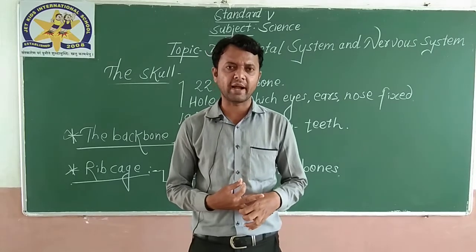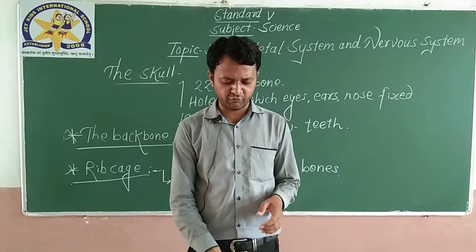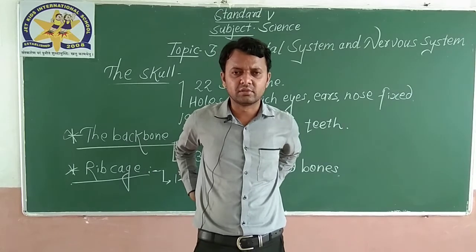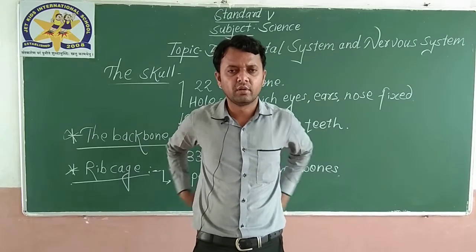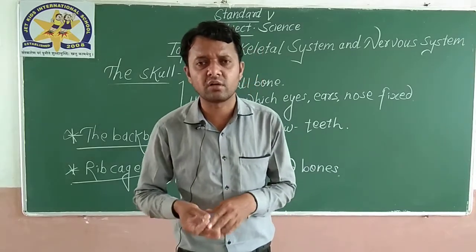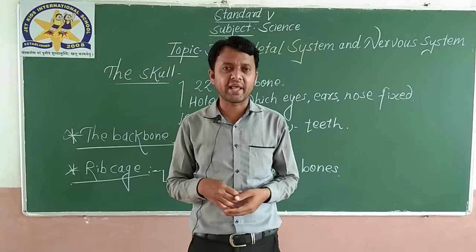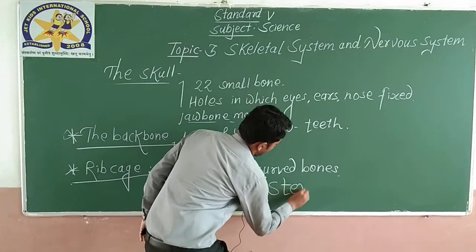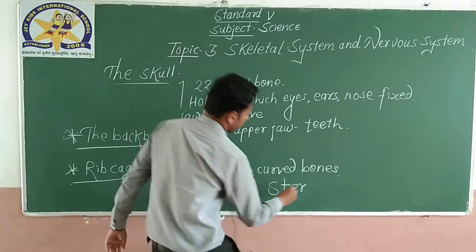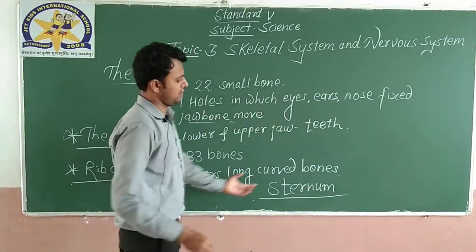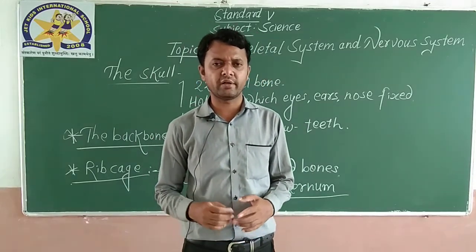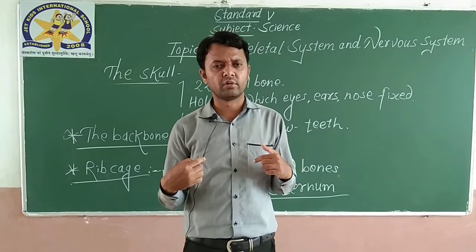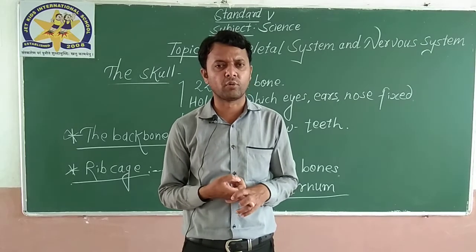These ribs join the backbone at the back, and the pairs of ribs are joined at the front to a bone called the sternum. The bone at the front to which the ribs of the rib cage are joined is called the sternum, or we can say the breastbone as well.